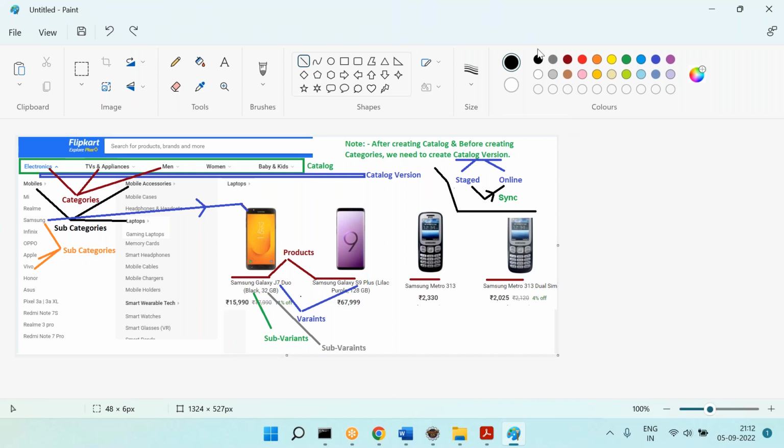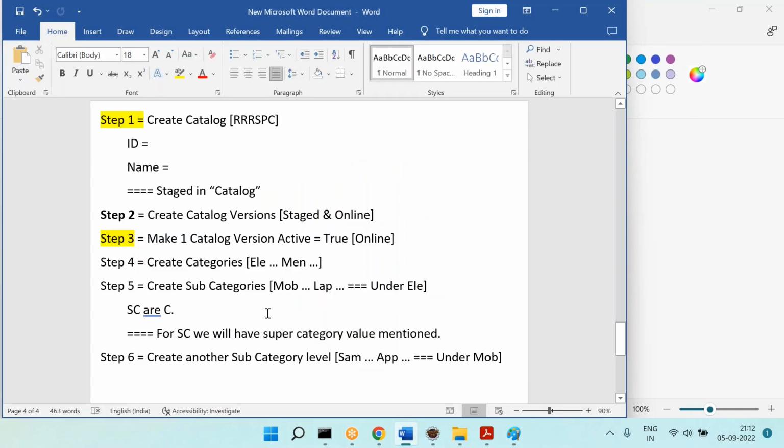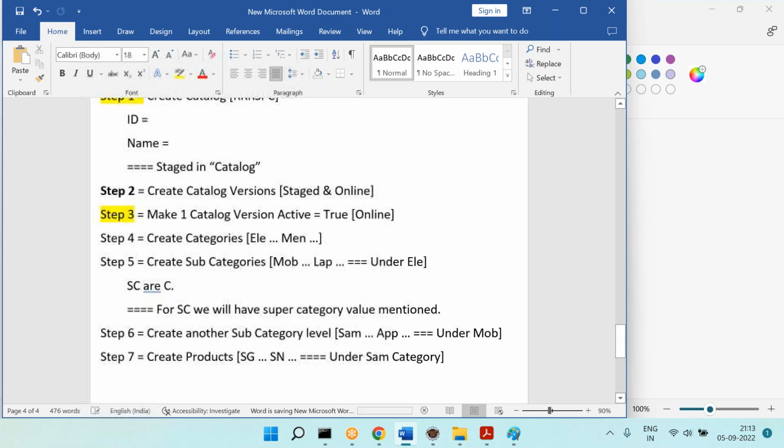Now, what is the next step we can do from this diagram? Create products. In this situation, what products? Like a Samsung Galaxy, Samsung Note, like that. Very good. So, step number 7, create products. Like Samsung Galaxy, I want to create Samsung Nexus or Note, whatever it may be. These will be under the Samsung category.